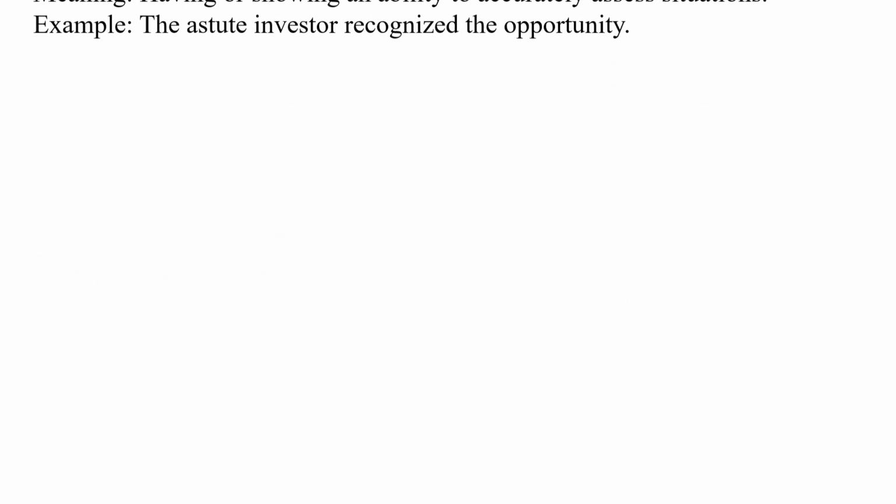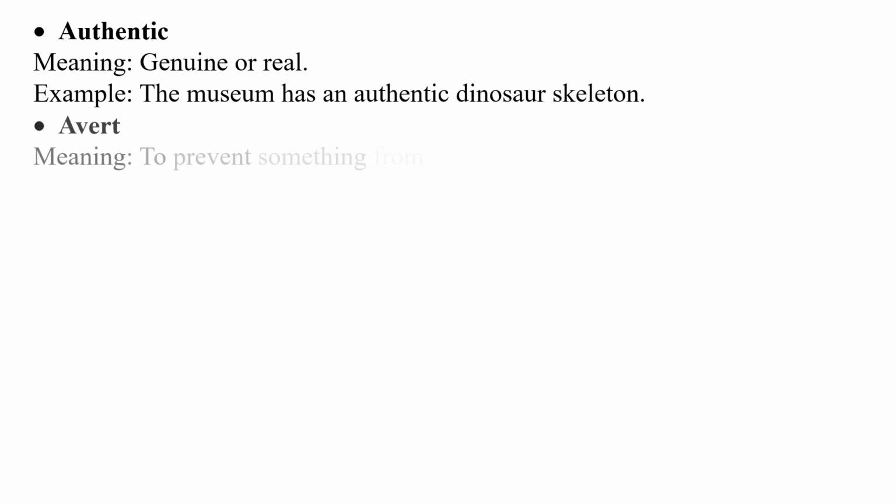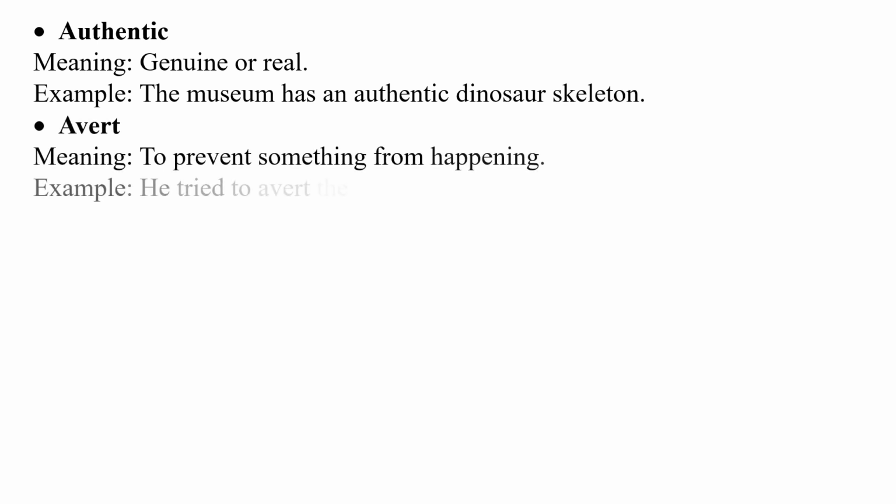Authentic, meaning genuine or real. Example, the museum has an authentic dinosaur skeleton. Avert, meaning to prevent something from happening. Example, he tried to avert the crisis through careful planning.